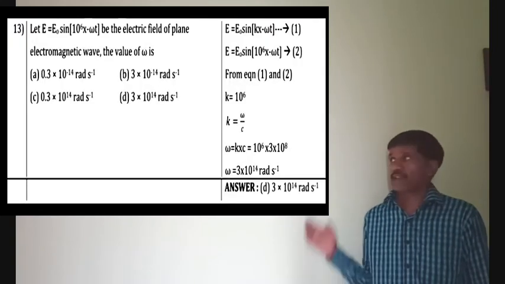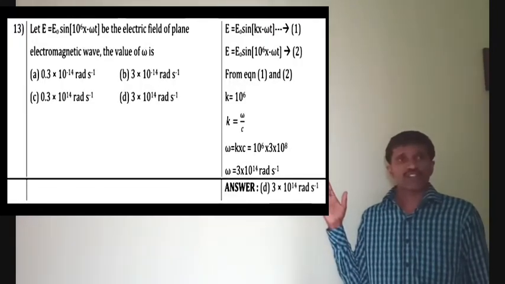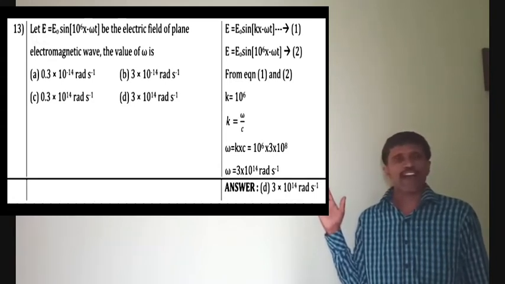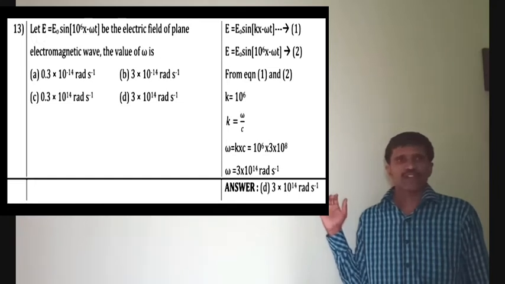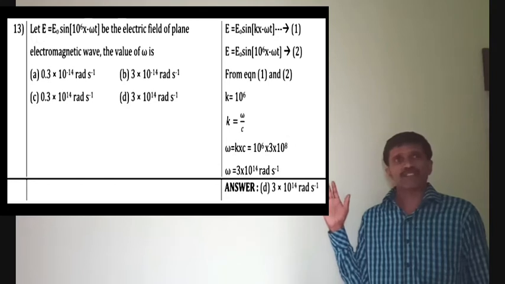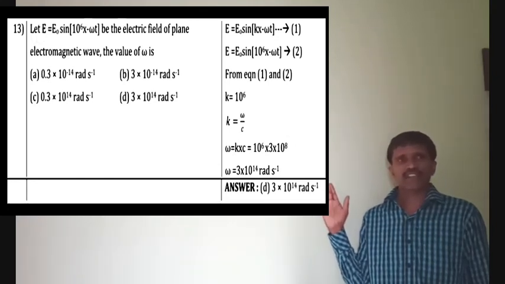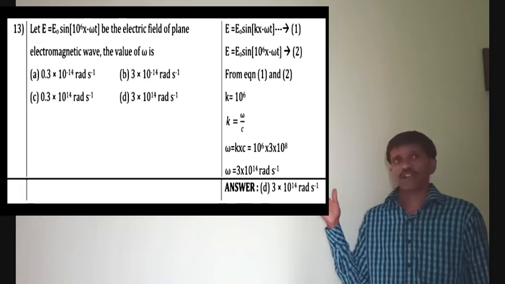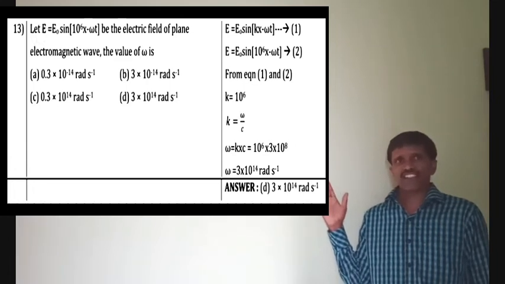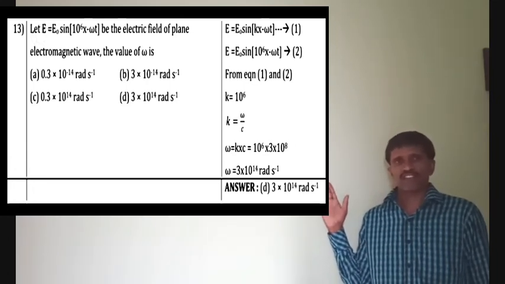13th 1 mark question. Let E is equal to E naught sine of 10 power 6 x minus omega t be the electric field of a plane electromagnetic wave. The value of omega is dash. Now for solution, E is equal to E naught sine kx minus omega t. And then second equation is already given in the question. That is E is equal to E naught sine 10 power 6 x minus omega t. That is the second equation. Compare these two.